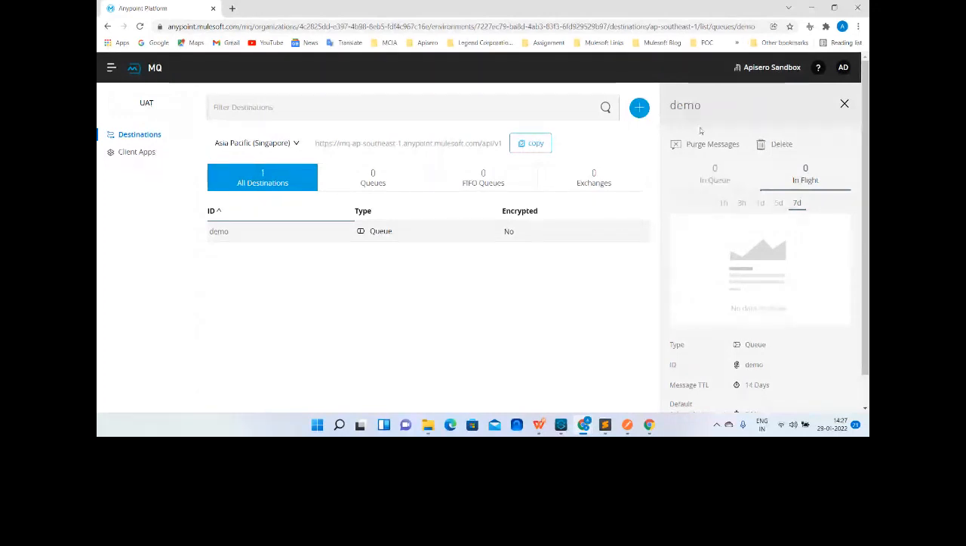Perfect. We have two more options: purge the messages. Yes, you can even purge the messages if you want to do that. And you can even delete this complete queue altogether. Perfect.